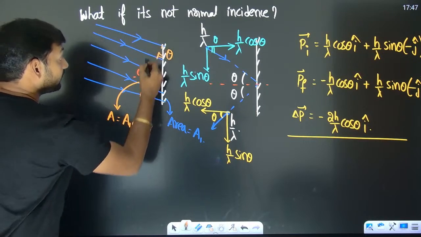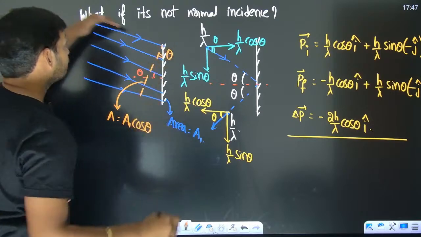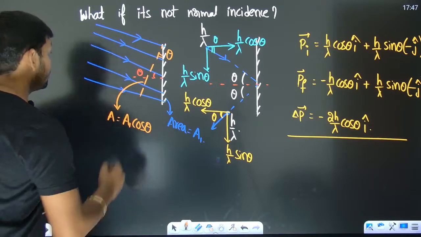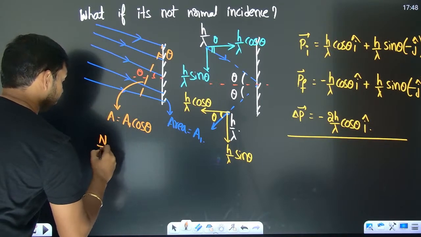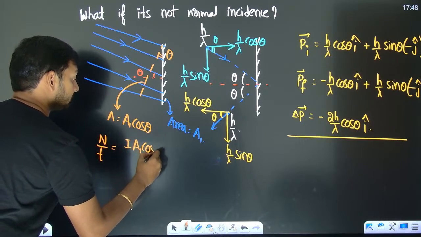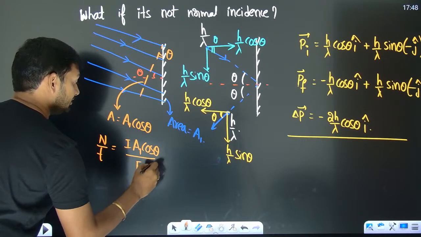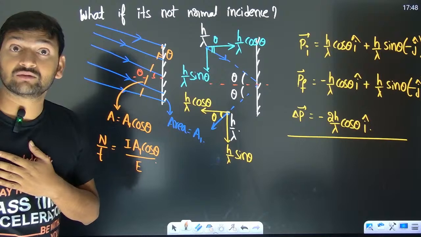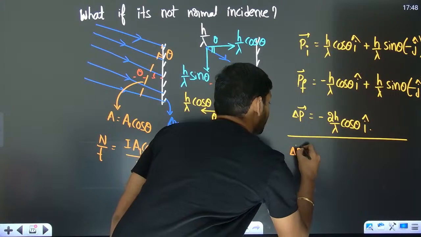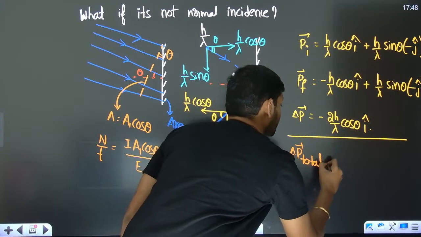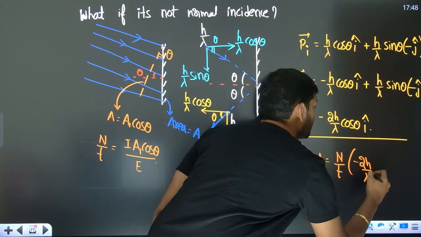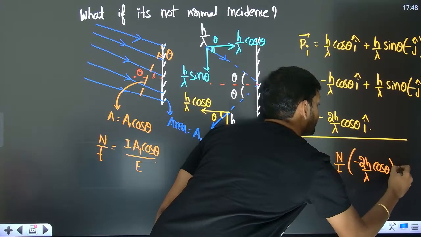So however many photons reach this area, those many photons will strike this vertical area. The number of photons reaching that area is going to be I into the perpendicular area divided by E. So the total change in momentum of the photons striking is going to be n by t into minus 2h by lambda cos theta I cap.